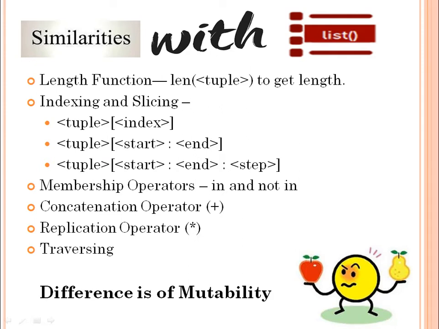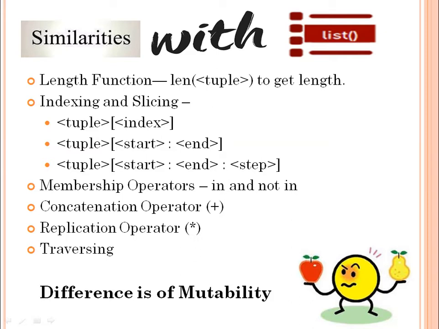Now, similarities with lists. The length function, as that was in list, similarly here also. Indexing and slicing is also similar to lists. So if you have covered the chapter of lists with full effort and you have got all the points in your mind, then this video related to tuple will be very easy for you.